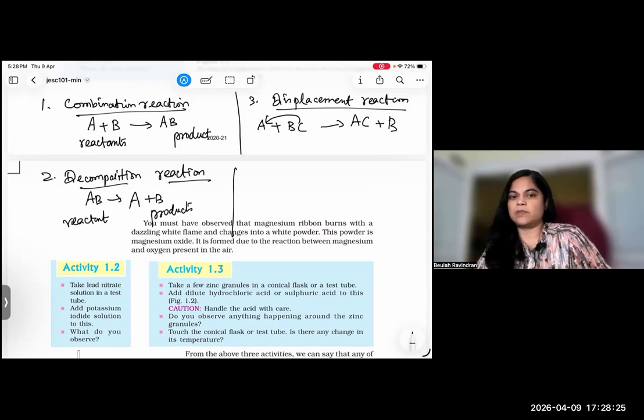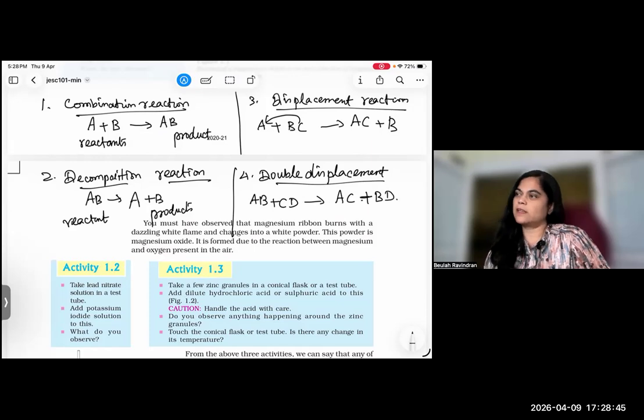Next, we'll see double displacement. That is swap. What is a double displacement reaction? AB plus CD, so that swaps, giving AD plus BC, or AC plus BD. Both are okay. Can you understand this?